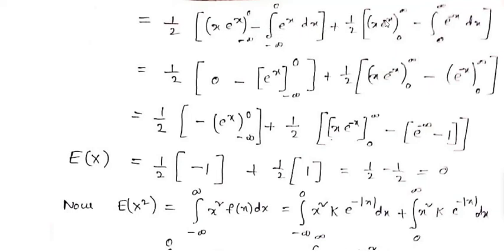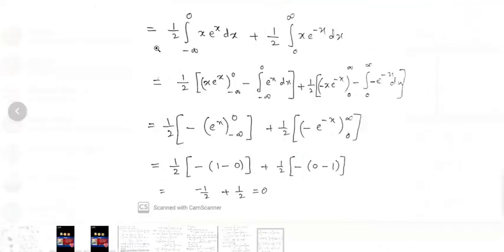Plus 1 by 2 into integration of... okay, that is 1 by 2 into the integral from minus infinity to 0 of x into e power of x dx, plus 1 by 2 into the integral from 0 to infinity of x into e power of minus x dx.